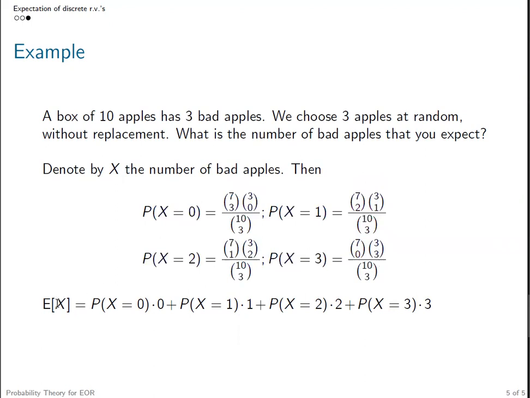And the expectation of x, the expected value, the mean, the average, the first moment of x, we can easily derive by the definition. You just plug in those probability values. So in the end, we will have the value. You can pause the video here and make an educated guess. The value is actually quite intuitive, which is equal to 3 times 3 over 10. We're going to choose 3 apples, and there are 3 bad apples out of 10. This is the expected number of bad apples that we would get.